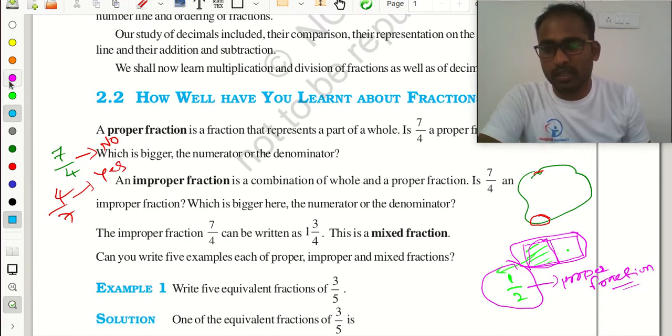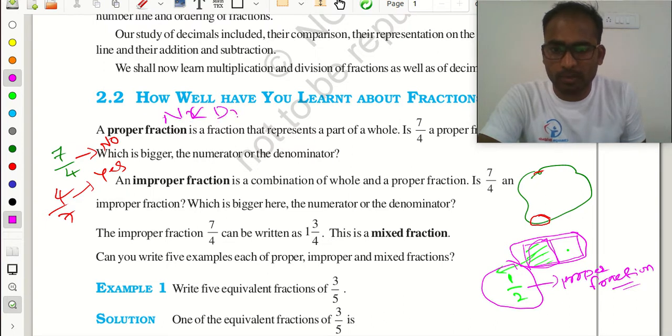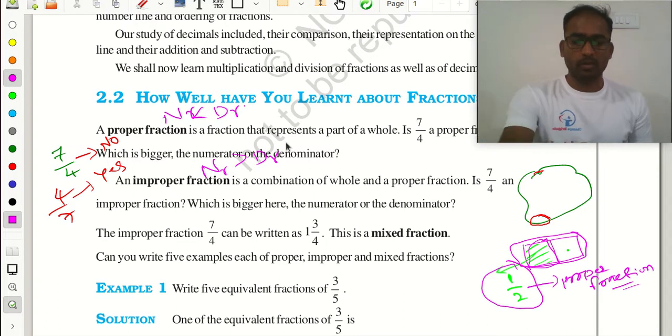Indirectly you can say, in a proper fraction the numerator (NR) is less than the denominator, and in an improper fraction the numerator is greater than the denominator. Clear? This is simple.